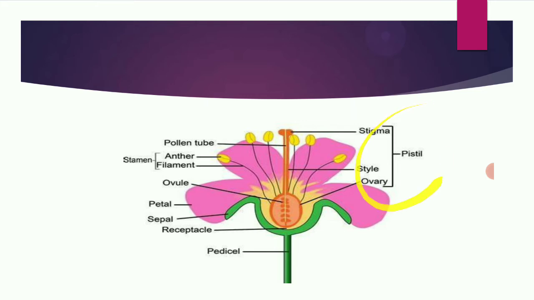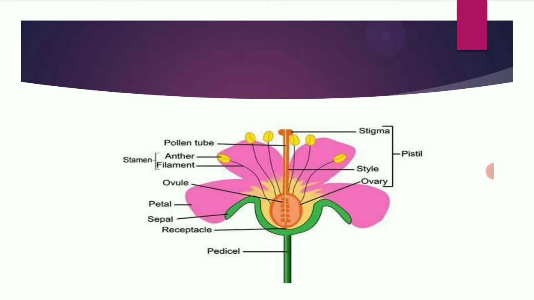Next, the pistil. The pistil is the female part. It consists of three parts: stigma, style, and ovary. The stigma is the tip, the style is the tube, and the ovary is the swollen part. It has a tube-like structure called the style, which is oval shaped at the base. This is called the ovary.